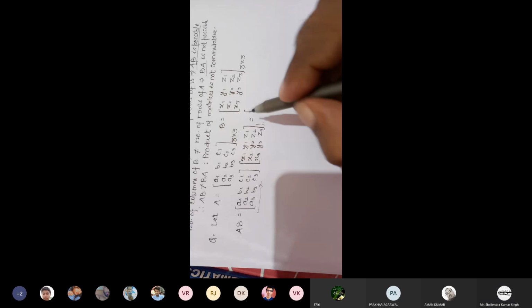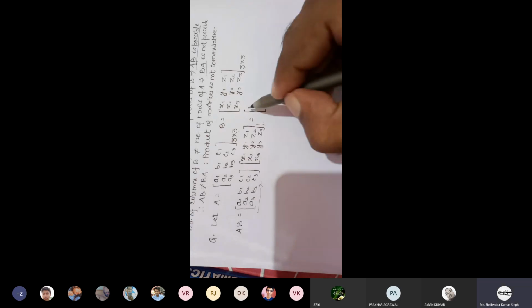First row, first column. I am going to write here. First row, first column: A1 X1 plus B1 X2 plus C1 X3.